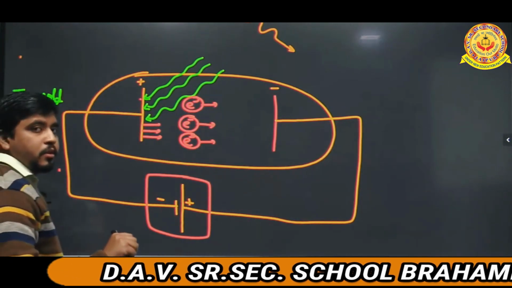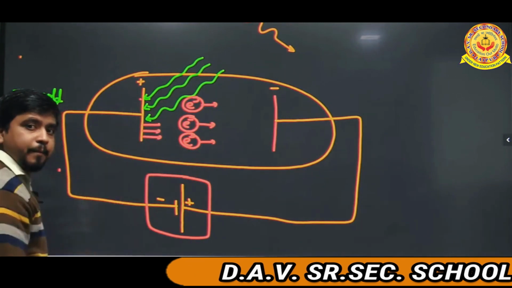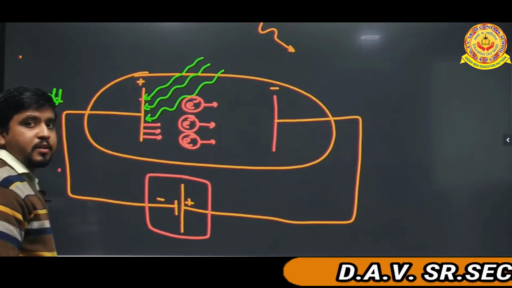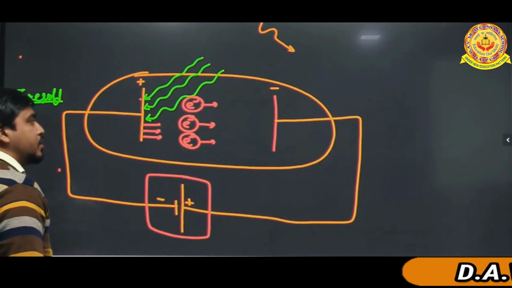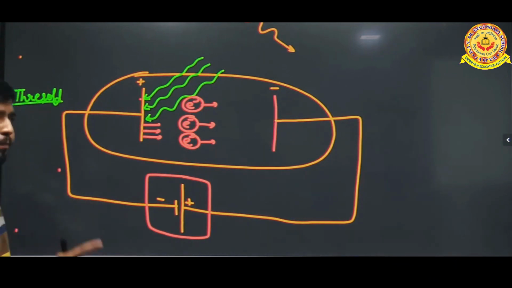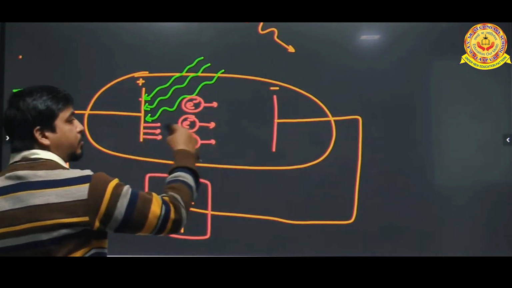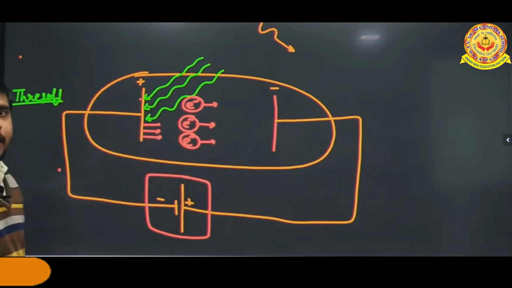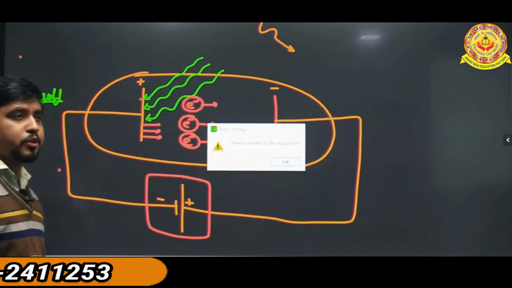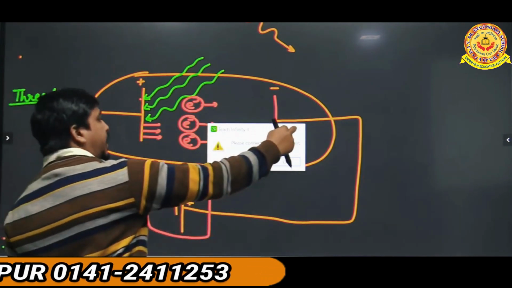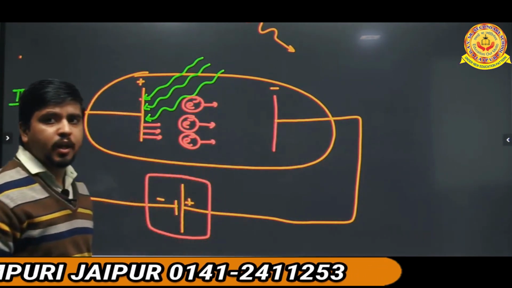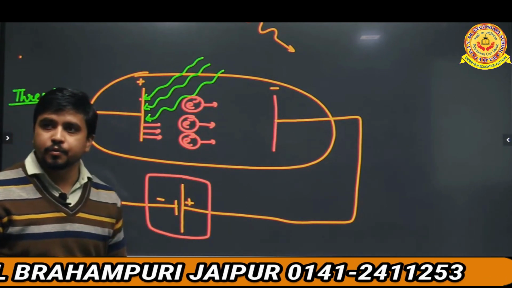Solar means energy is coming from the sun, and by the help of that energy, the electrons are moving from one position to another position. And if the electrons are moving from one position to another, then we can say that electric current is produced.